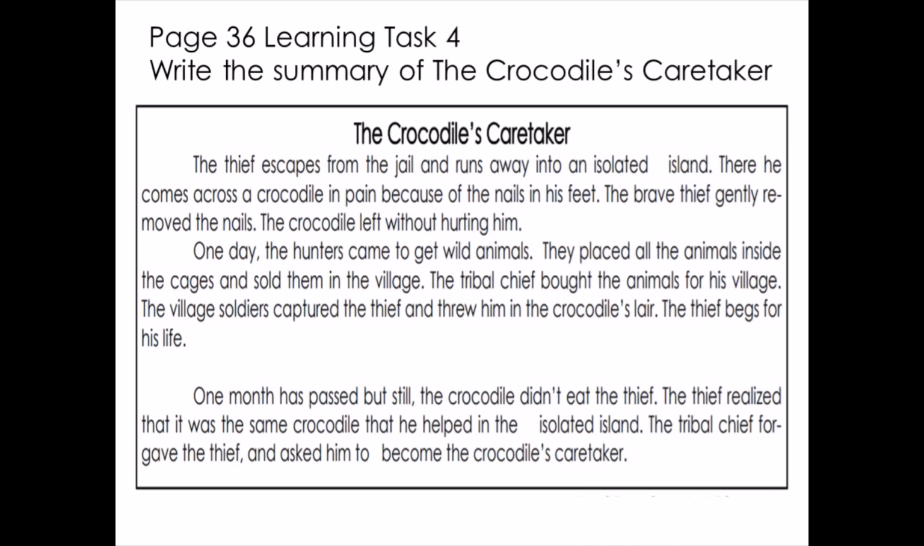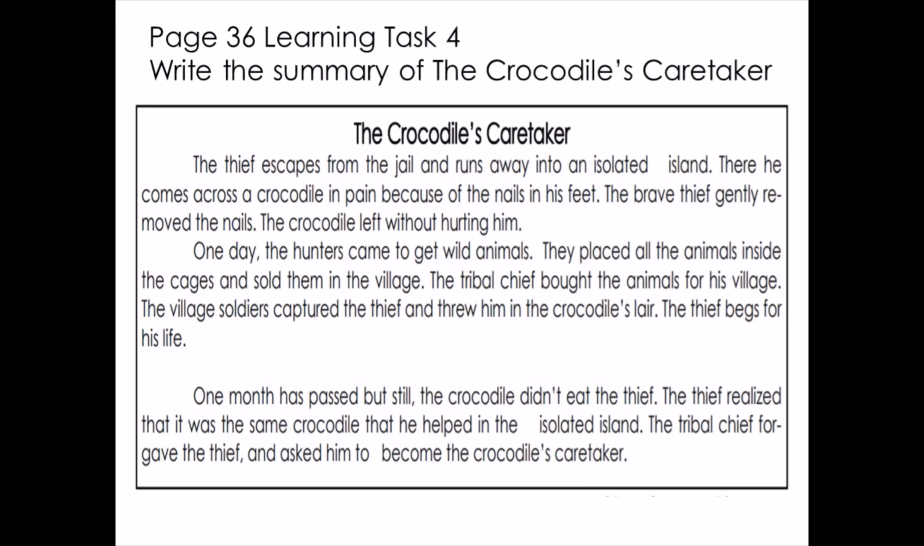The thief begs for his life. 1 month has passed, but still the crocodile didn't eat the thief. The thief realized that it was the same crocodile that he helped on the isolated island. The tribal chief forgave the thief and asked him to become the crocodile's caretaker.